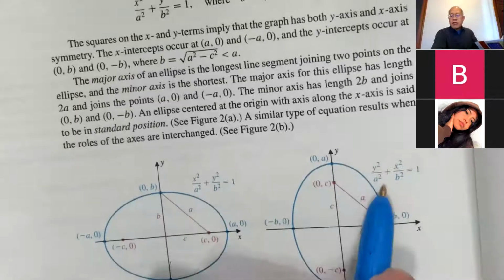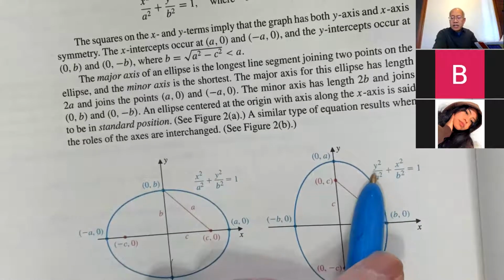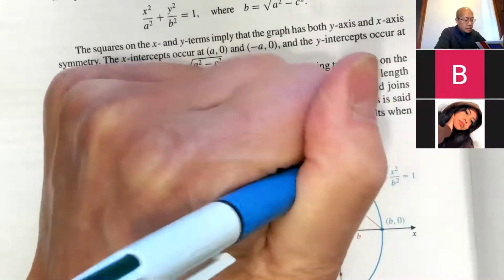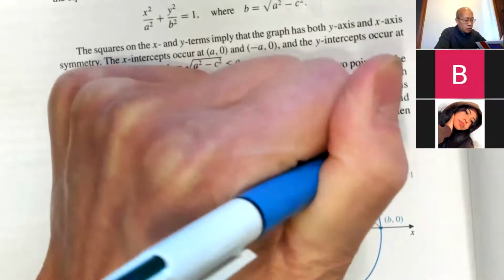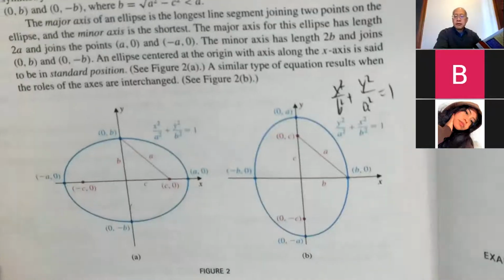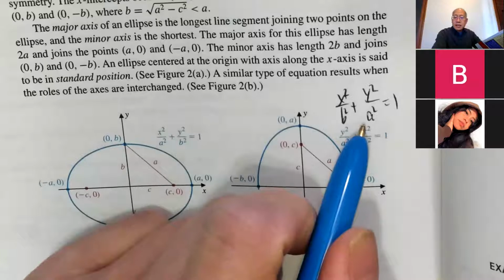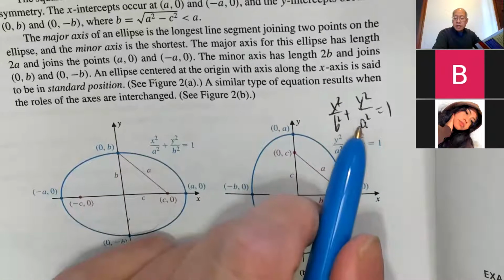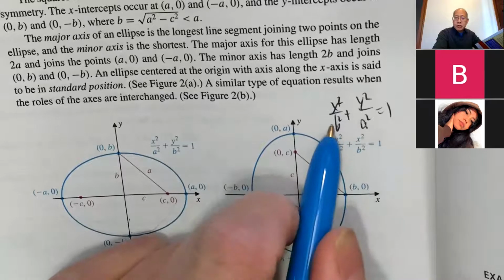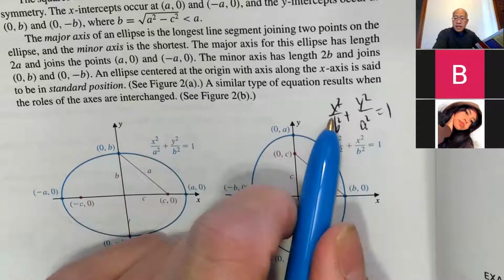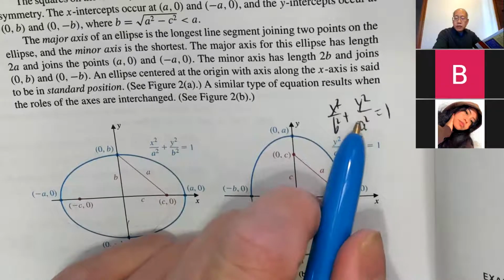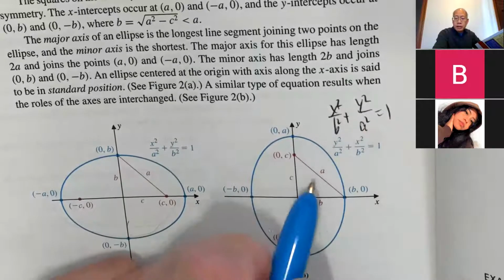Okay. Now, if they write it like this, I don't really like it that way. I'm going to leave x first. I mean, x is before y in the alphabet. So I'm going to write x squared over b squared plus y squared over a squared equals 1. But in any event, a tells you how much you go in the larger direction. B is the smaller. The number underneath the x tells you how far you go left and right in the x direction. The number underneath the y will tell you how much you go vertically, up and down.